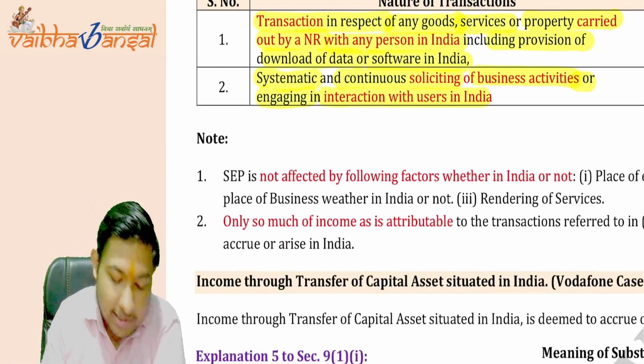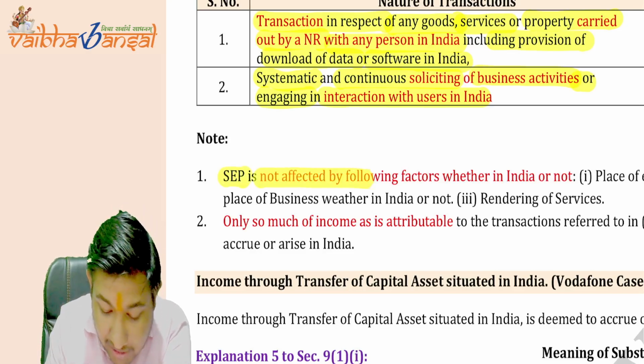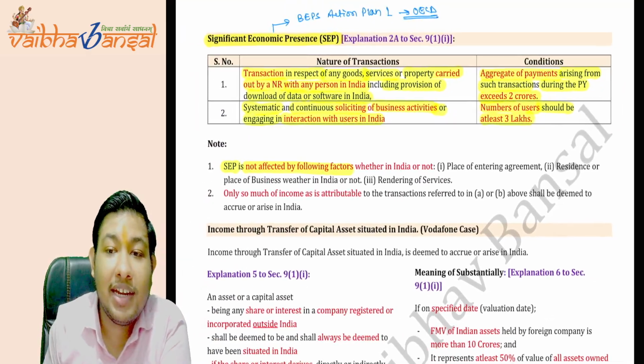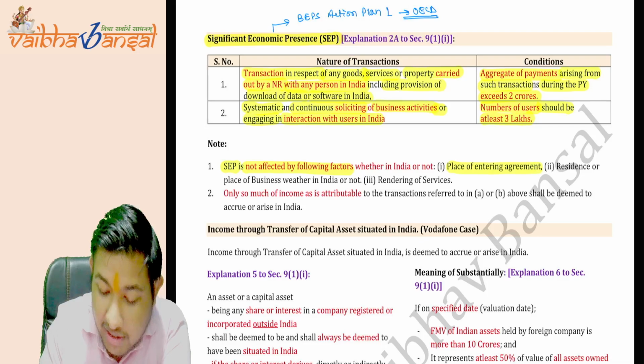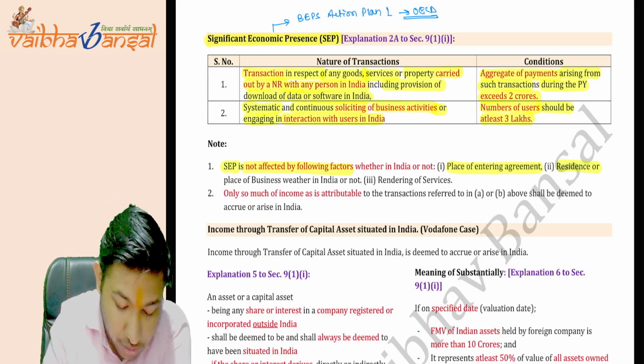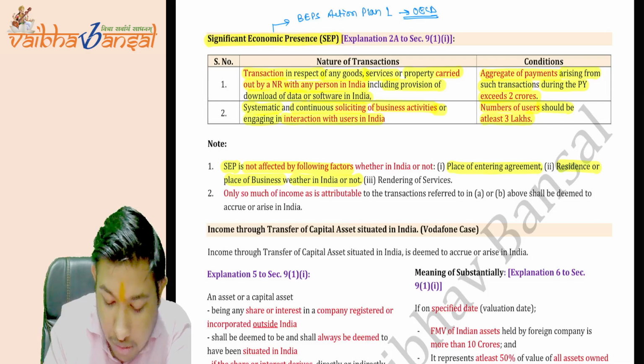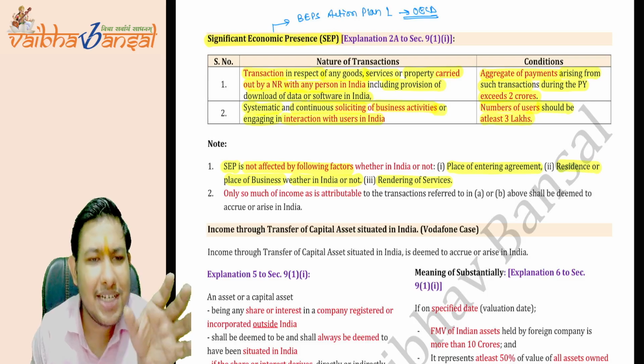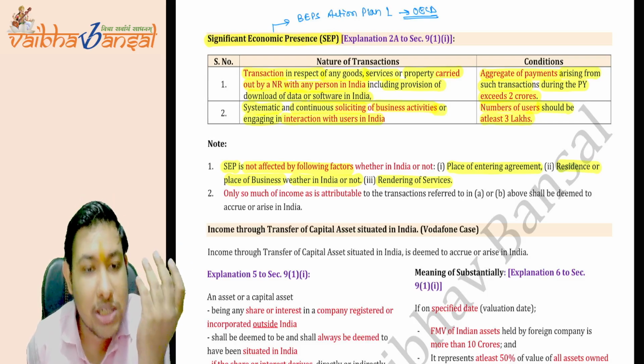Significant economic presence is not affected by the following factors. Whether or not in India there is a place of entering into agreement, residence or place of business, or rendering of services, anything does not matter.